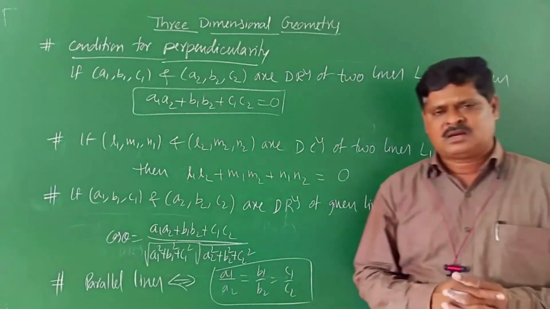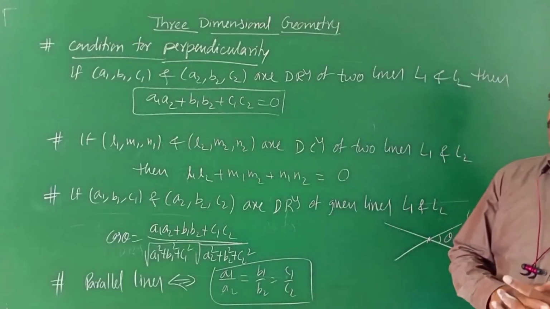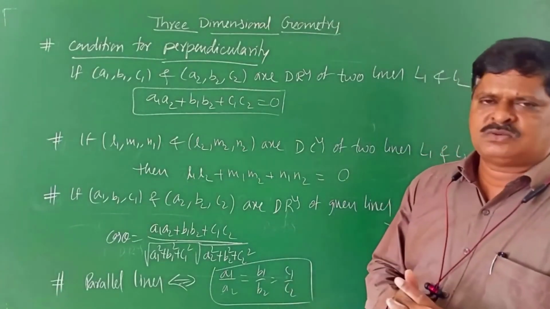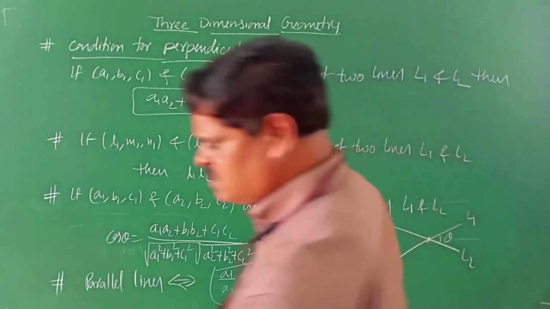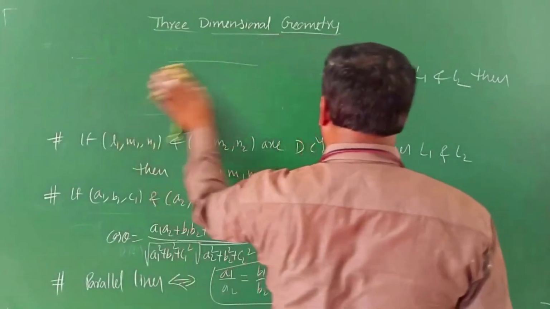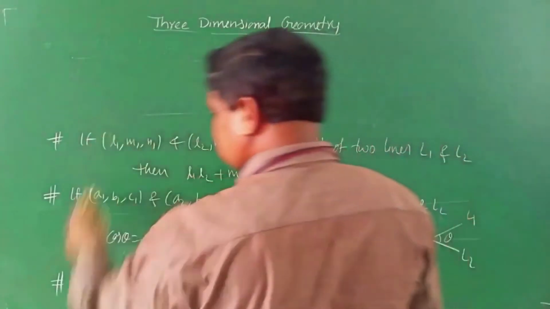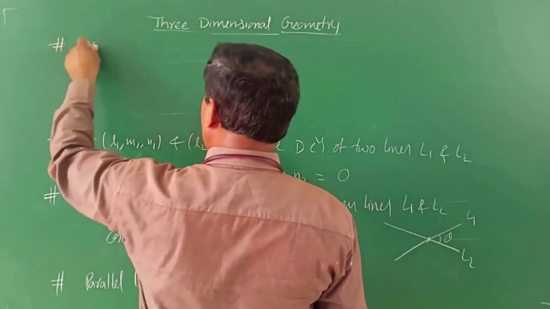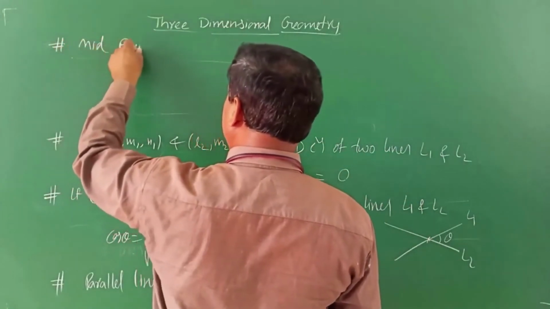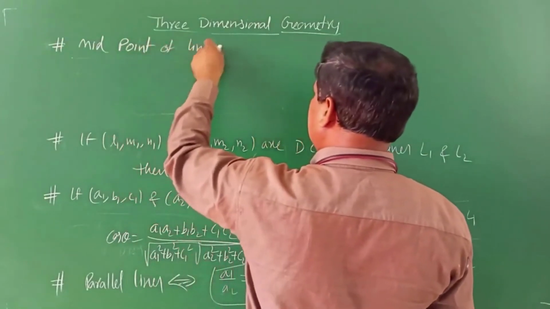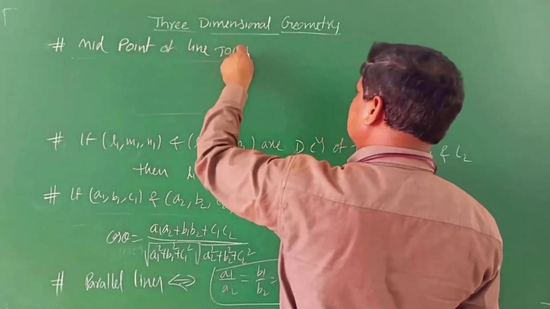And the centroid, you know the centroid of a triangle. If three points are given, it is (x1 + x2 + x3) by 3, and you can write that also. Sometimes we need the centroid of a triangle. Or before going to that, the midpoint of the line joining two points. These are all 11th concepts. Midpoint of the line joining two points.